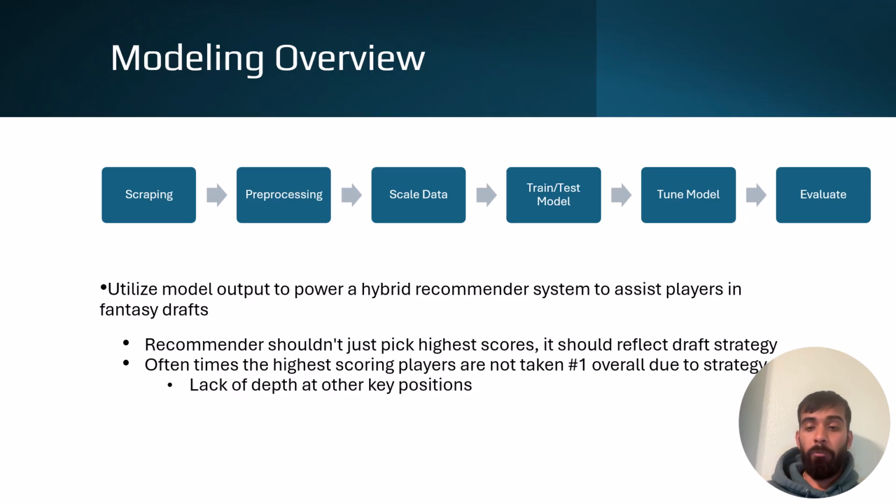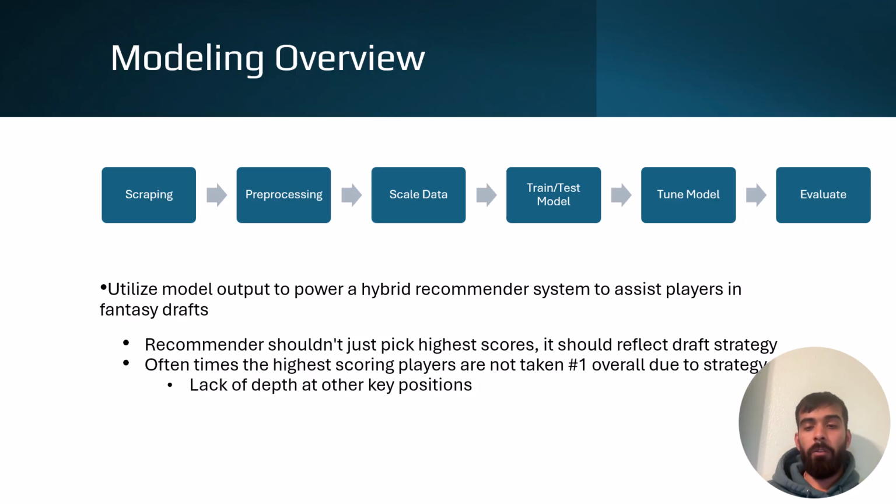The ultimate goal from these evaluation results is to utilize the output to power a hybrid recommender system to assist players in fantasy drafts. The recommender at its core shouldn't just pick the highest predicted scores. It should reflect draft strategy, because oftentimes in a fantasy draft the highest scoring players are not taken number one overall, due to strategy and a lack of depth at other positions.